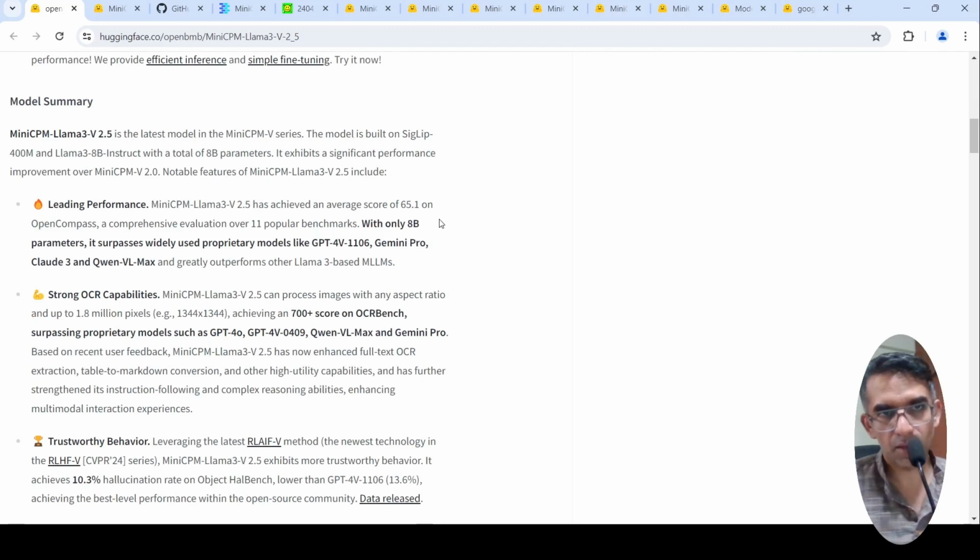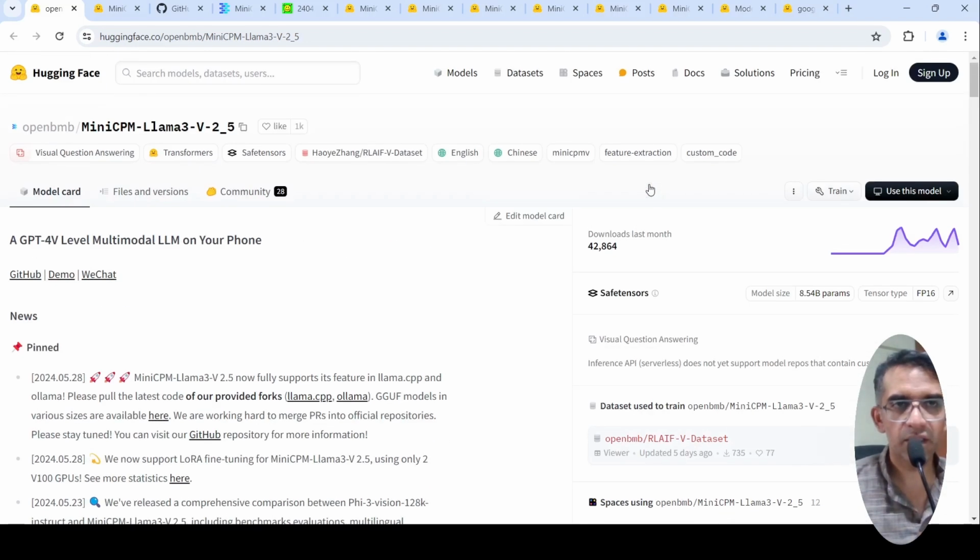And going by whatever they have reported on benchmarks versus real-life performance, this is always the catch, right? Publications or models always claim better performance on benchmarks, but coming to real-world data, you can see for yourself how it performs. So you can also check out this model and see if it is a good multimodal LLM for your use cases. I'll be sharing all the relevant links. You can check it out.